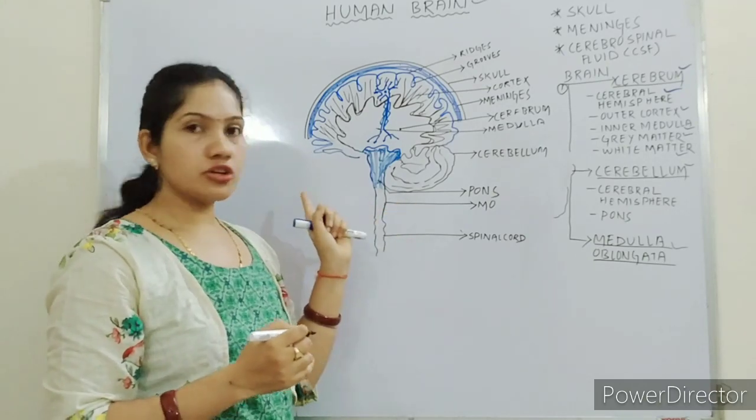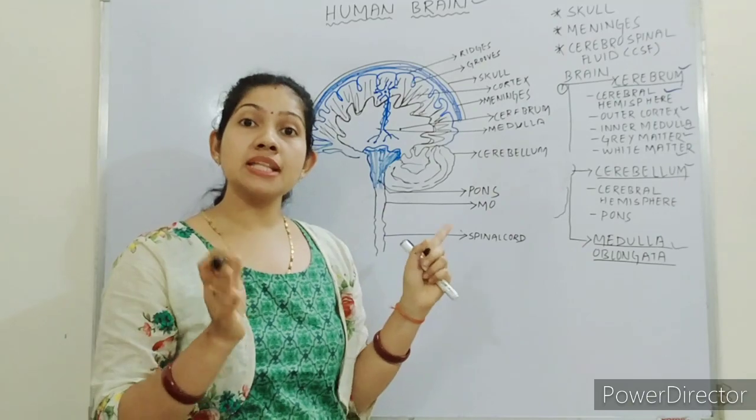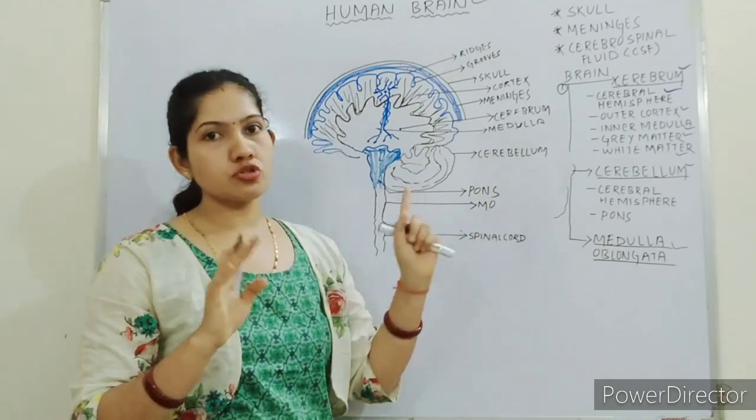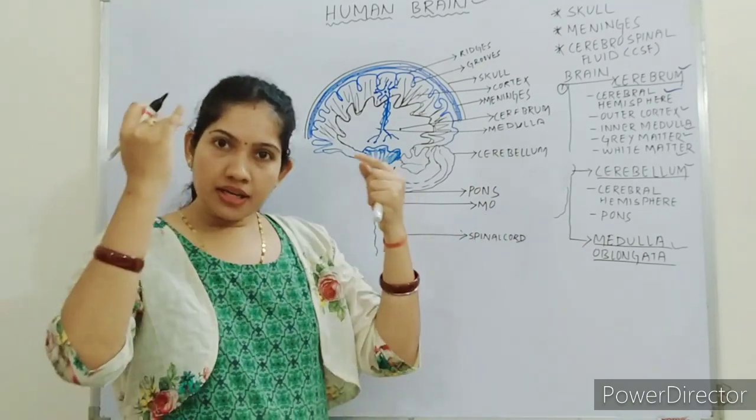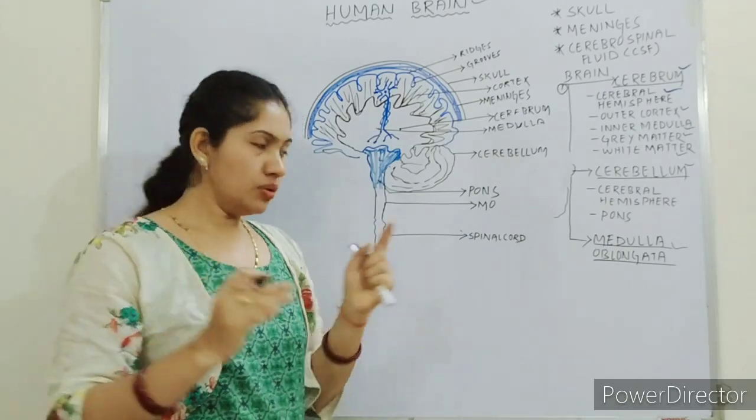It is the ending part of the brain, or we can also call it the brain stem. Remember, medulla oblongata can also be called the brain stem, and it ends and gives rise to the spinal cord.